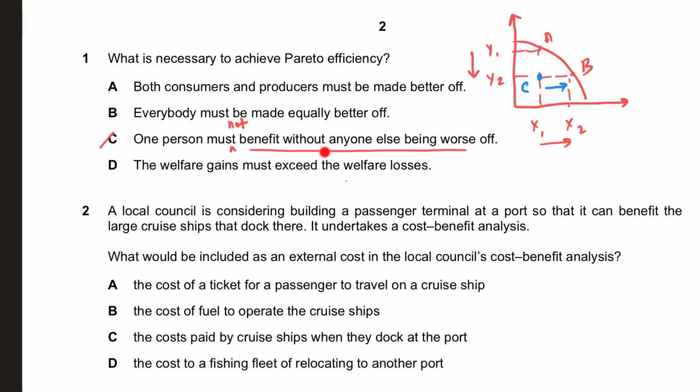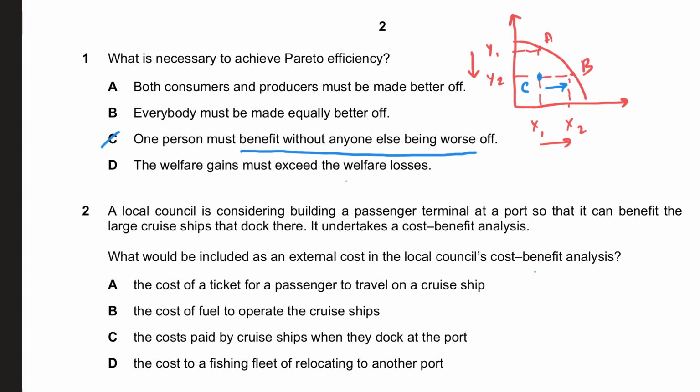So something similar is happening here, because the question is saying achieve Pareto efficiency. This means one person must benefit without somebody else being worse off. So you benefit and somebody else does not become worse off because you were not Pareto efficient to begin with.